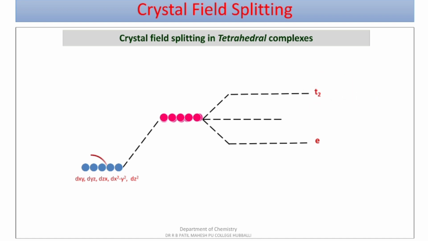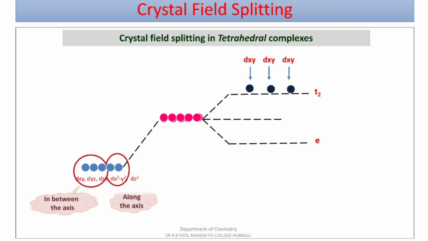The three available orbitals dxy, dyz and dzx, where the ligand is approaching in between the axes and the lobes of d are also in between the axes, have a greater repulsive interaction, so these orbitals enter the higher energy level, or T2 level. The other two orbitals, dx square minus y square and dz square, are along the axes, and those orbitals are going to take a lower position as the ligand is approaching from in between the axes.